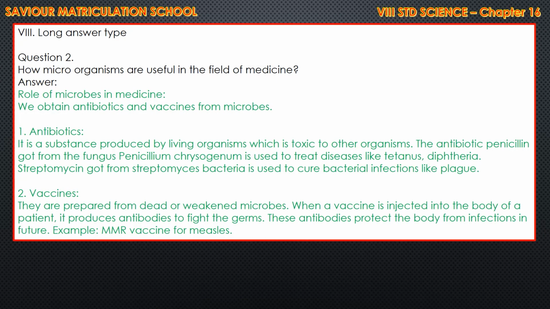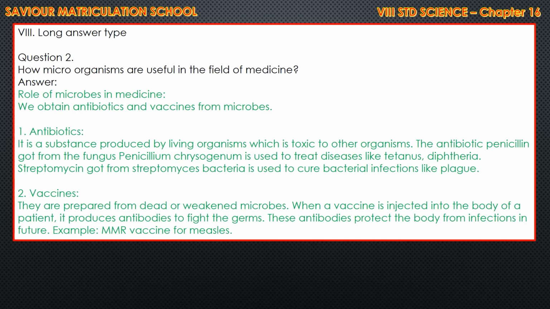Antibiotic is a substance produced by a living organism which is toxic to other organisms. The antibiotic penicillin got from the fungus Penicillium is used to treat diseases like tetanus and diphtheria. Streptomycin got from Streptomyces bacteria is used to cure bacterial infections like plague.